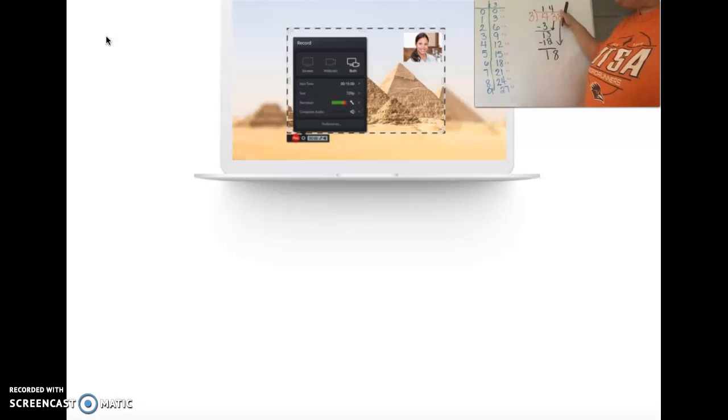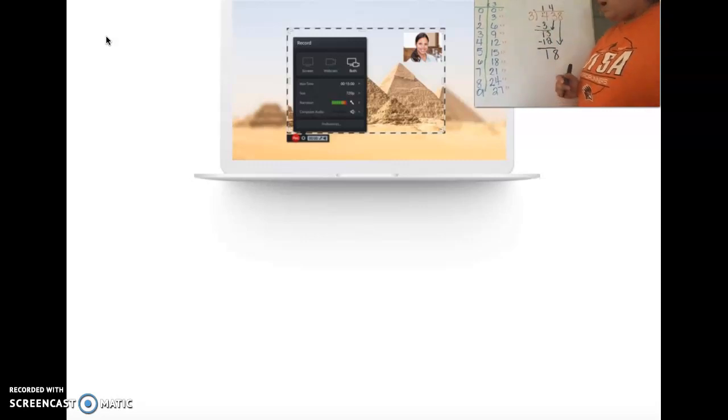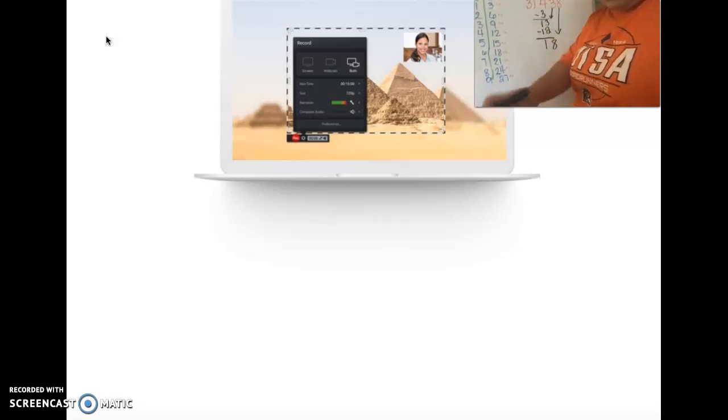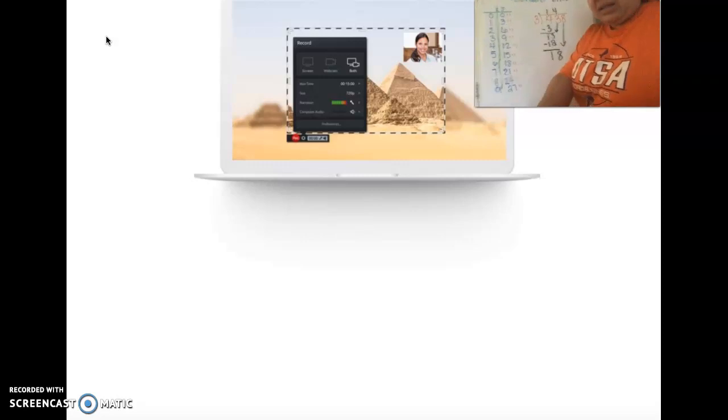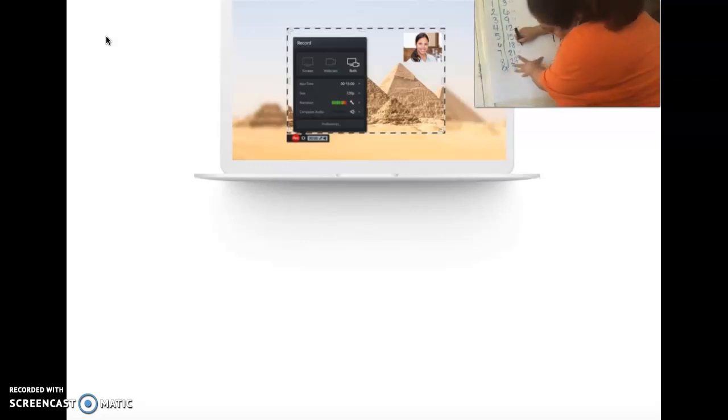3 times what gives you 18? Look at your tops and bottoms. Which one is closest to 18 without going over? 18 is the exact number. It's an actual match.